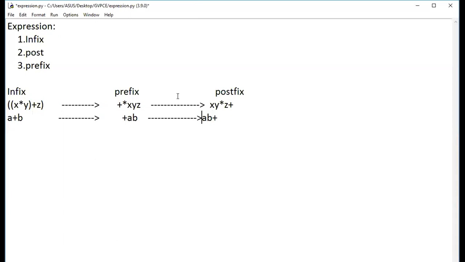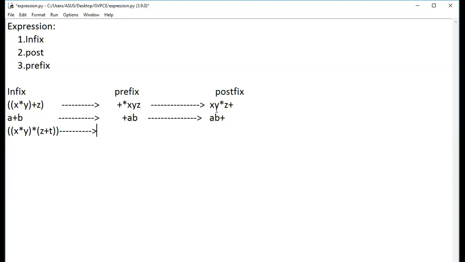Let me go to the next level, and let me give an expression that is a bit more complex, but it is very basic only. If I give x plus y into x into y into z plus t like this, what is the output of our prefix?